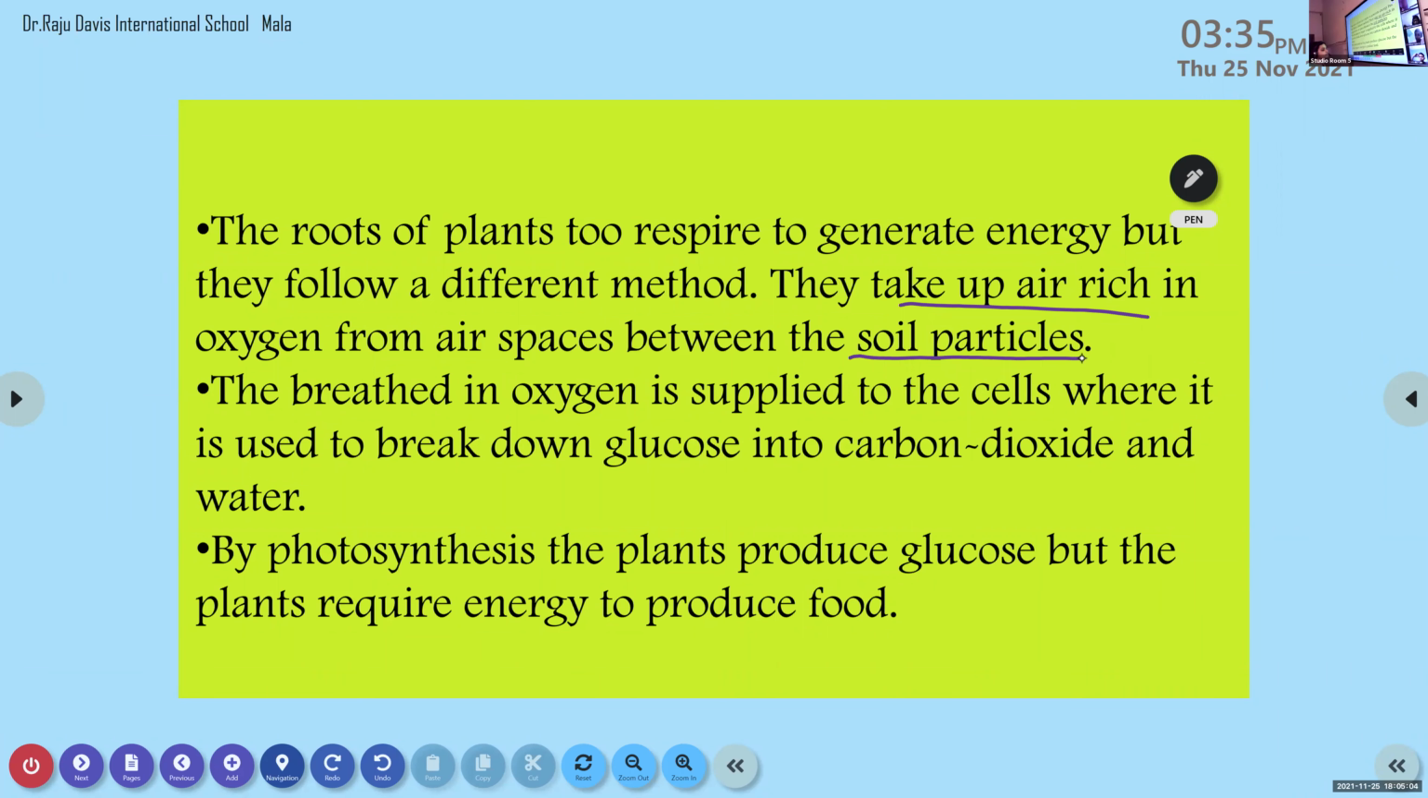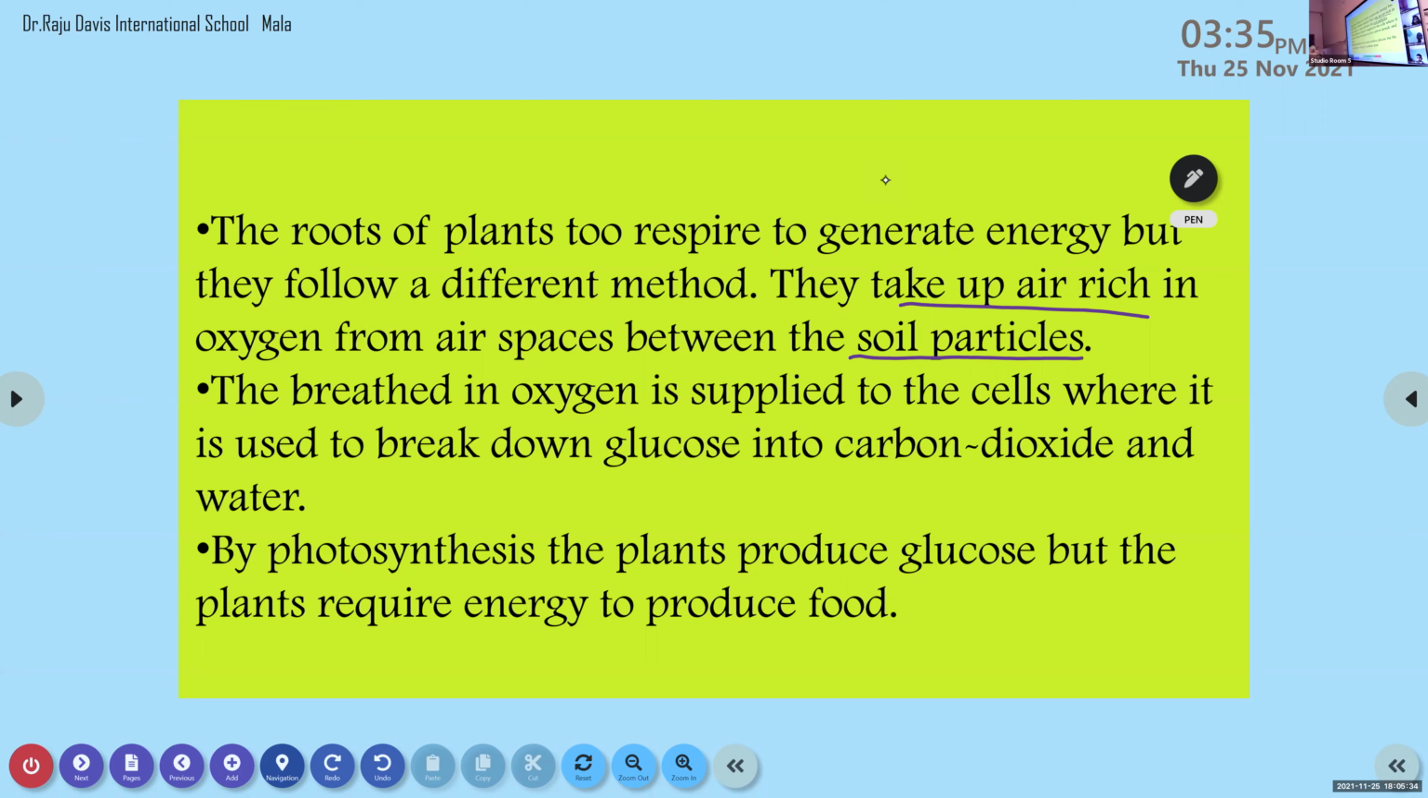By the process of photosynthesis, we know that plants produce glucose, but the plants require energy to produce the food. So what are the different parts of the plant which are responsible for respiration? Stomata and the roots of the plants.